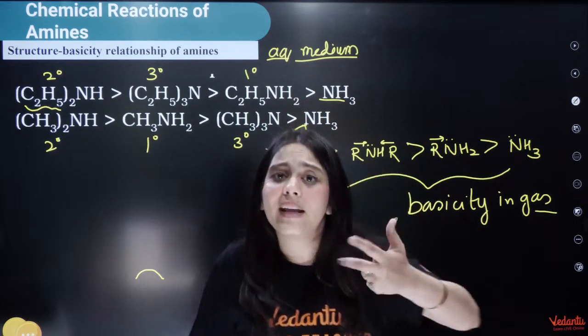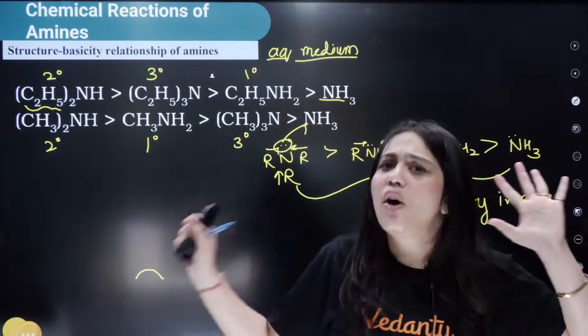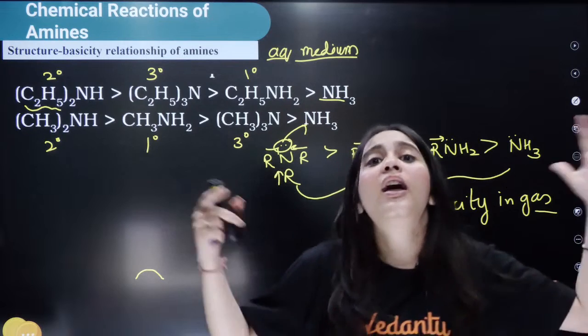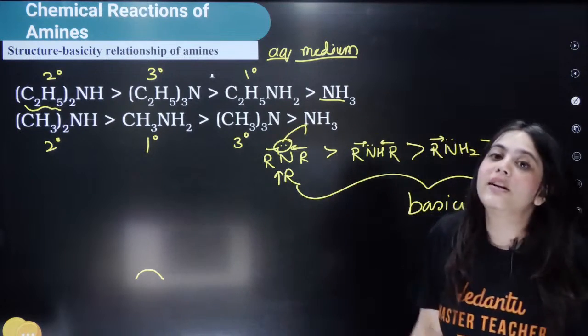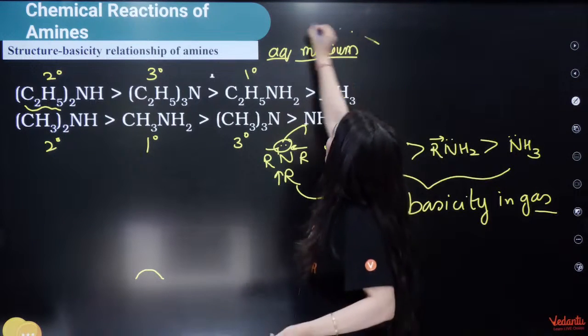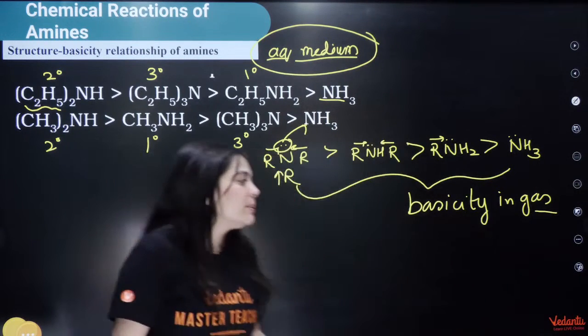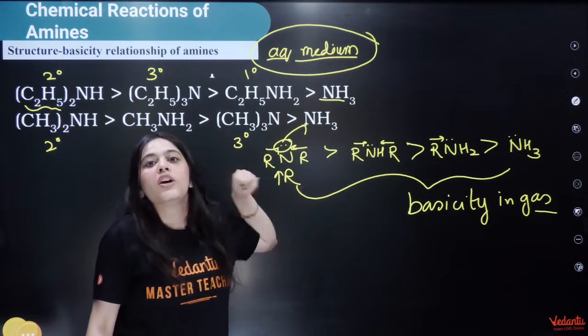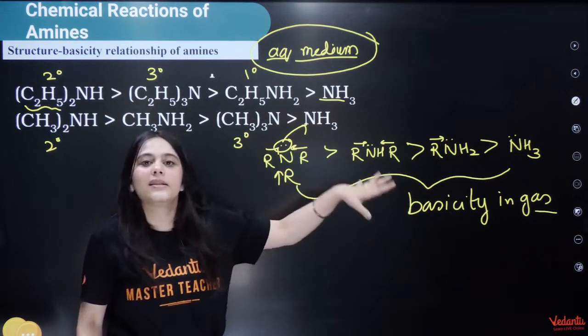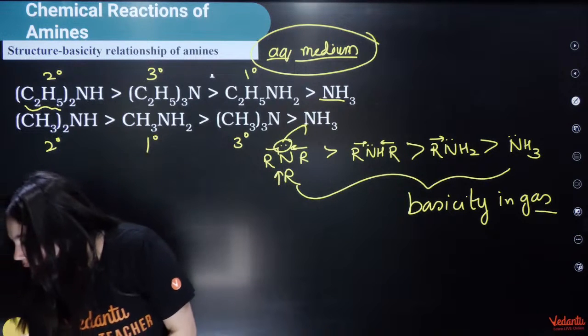Amines follow a very haphazard trend due to a lot of factors: hydrogen bonding, solvation, hydration, steric hindrance. Due to that, the order changes in the aqueous medium. In the gaseous medium, it is what you expect. The more alkyl groups, the more the basicity of that compound. Understood?